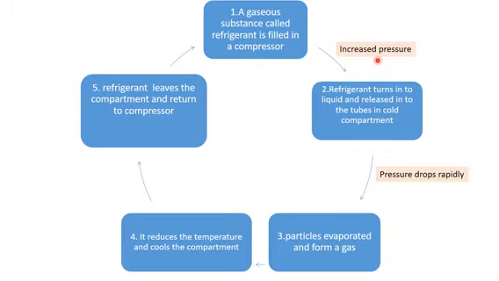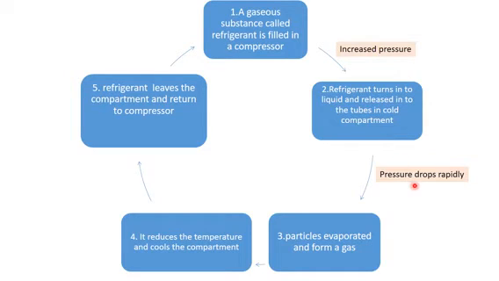So it will increase the pressure. During increased pressure, what will happen? The refrigerant will change into liquid and release into the tubes in the cold compartments. So the gas changes into liquid.